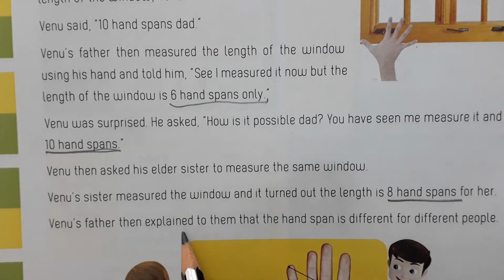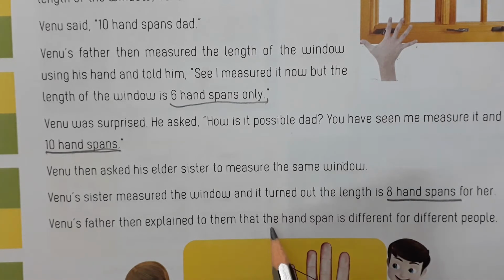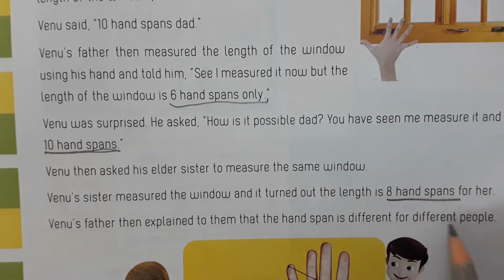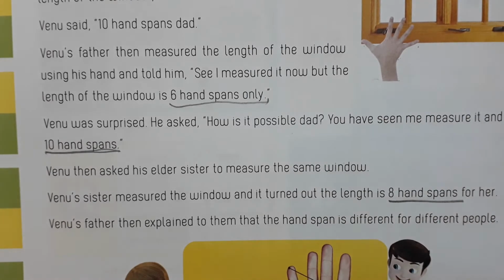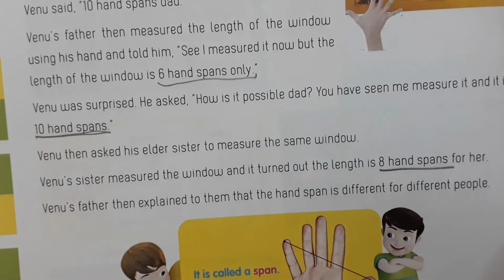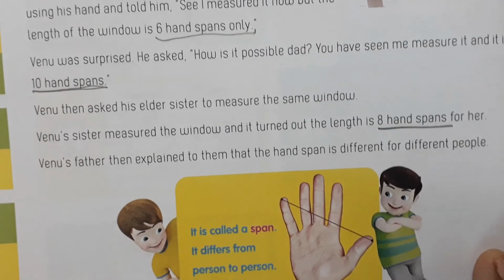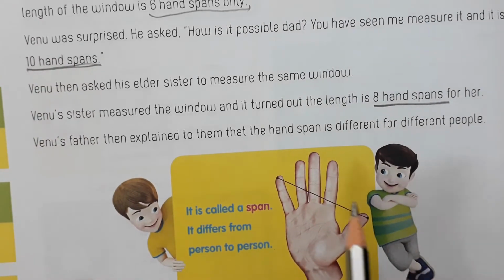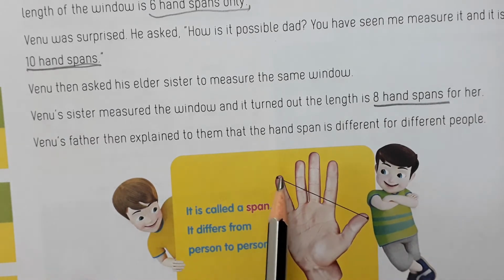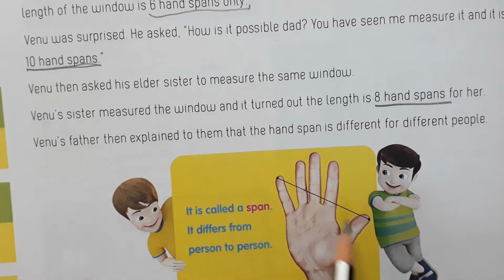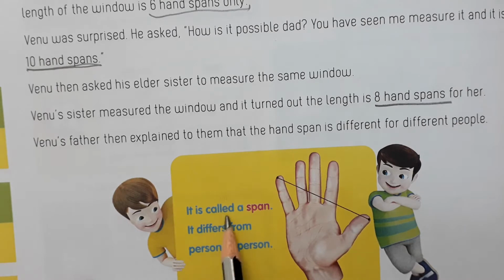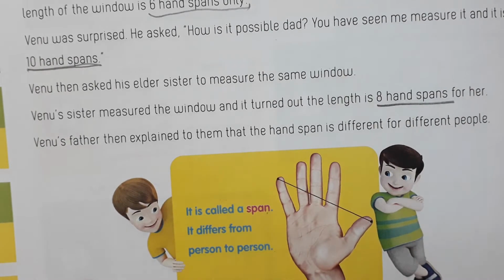Venu's father then explained to them that the hand span is different for different people. So, these non-standard measures differ from person to person. The length between the thumb finger and the small finger is a hand span. It is called a span. It differs from person to person.